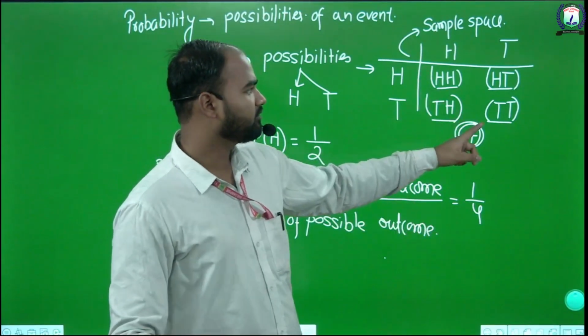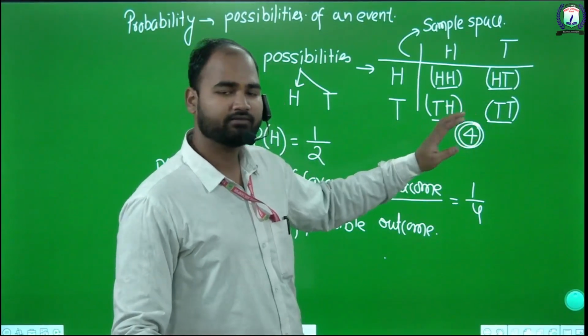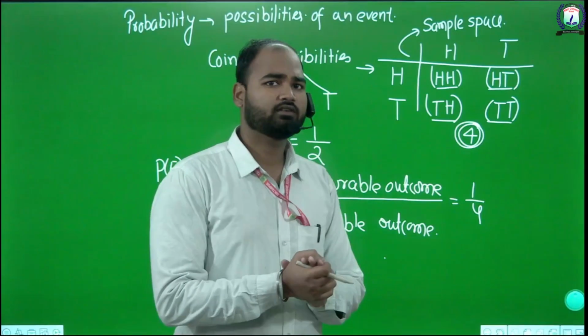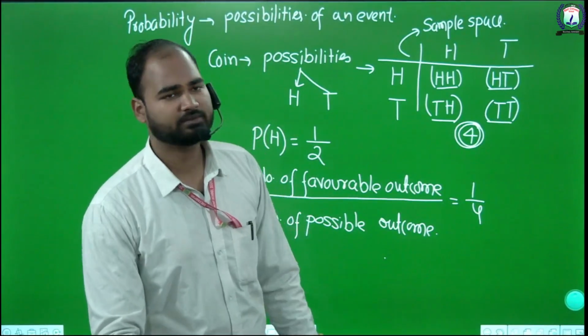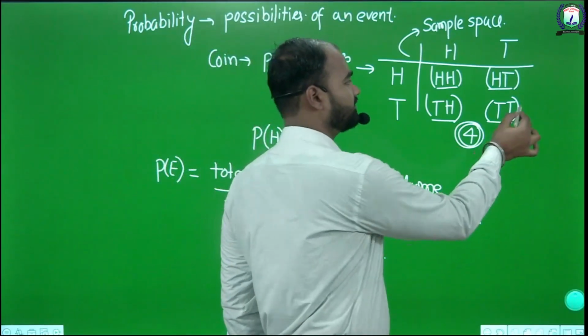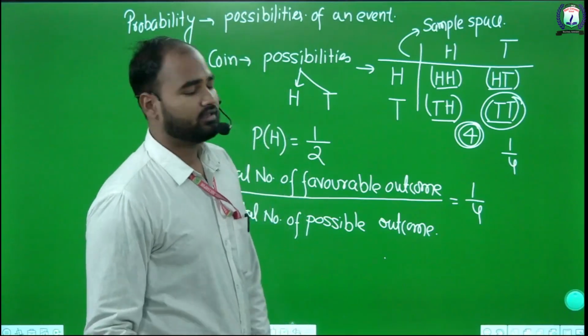Similarly, if we have a question of tossing a coin 2 times and we have to find the probability of getting 2 tails on the upside, that is 1 time upon 4, right?